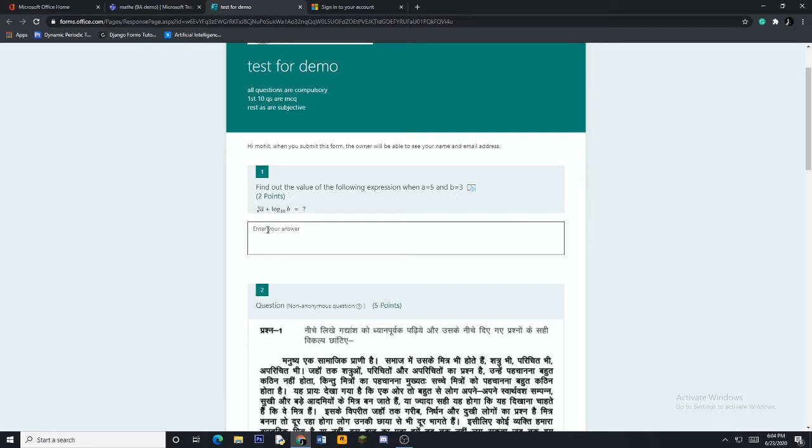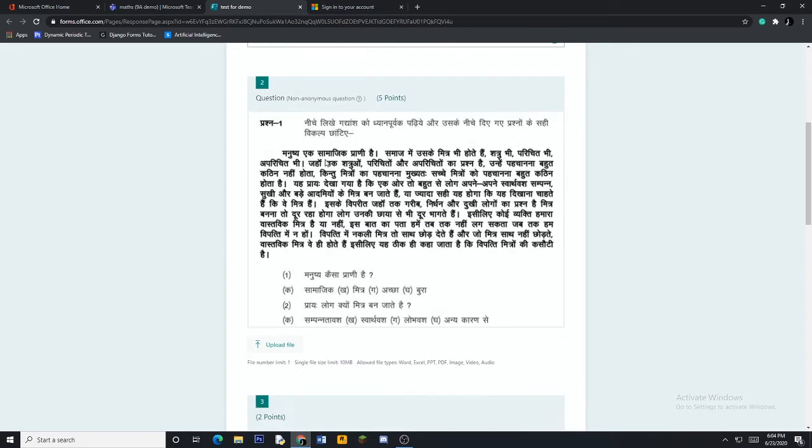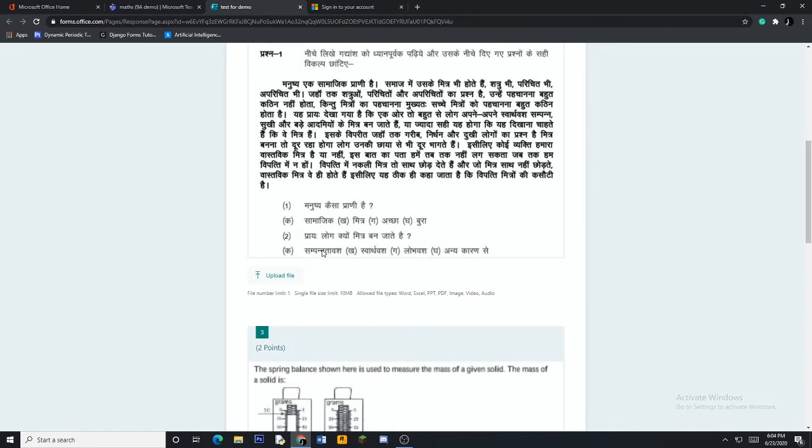What is the value of this? Suppose the child says it is 45. Done. The first question is done. Now I come to my second question, Hindi. So suppose, how will the child do?